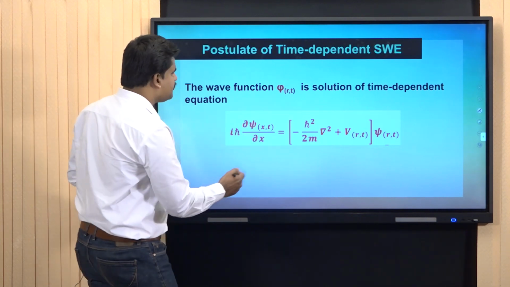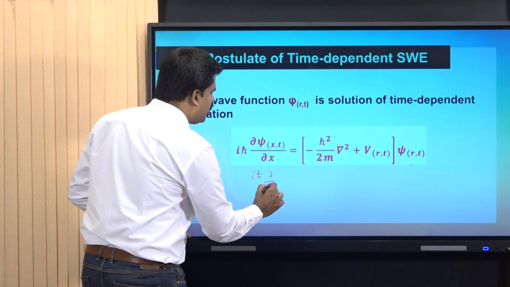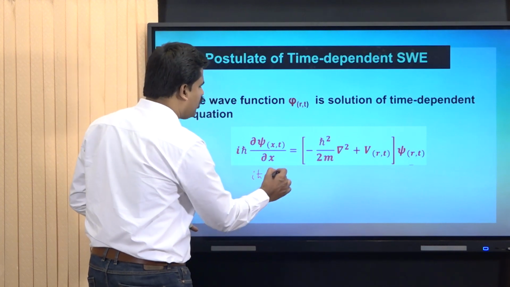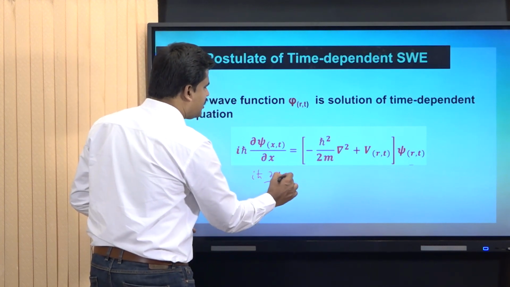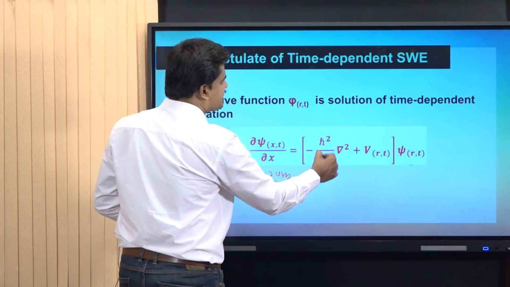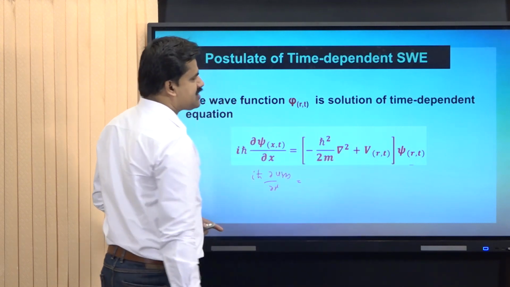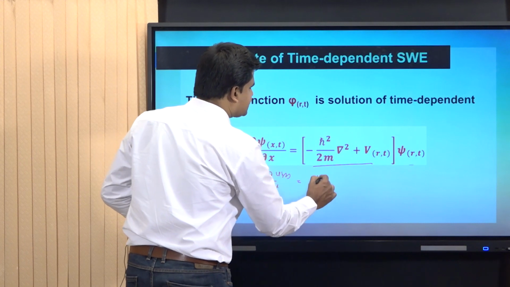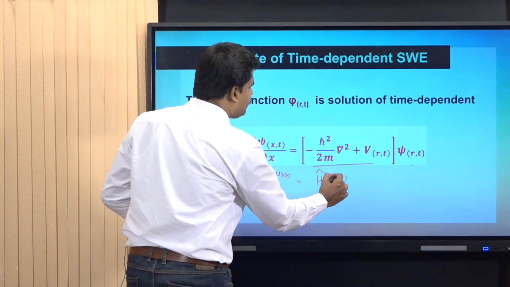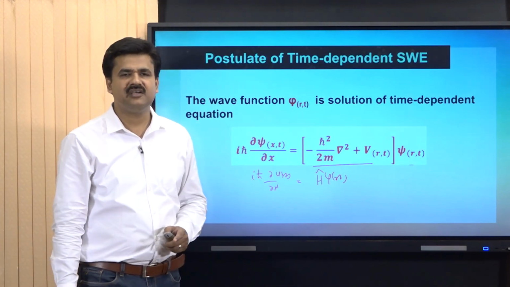So as a generalized form, we can represent it like this: iħ dou by dou t of psi of r,t equal to minus ħ square by 2m del square plus V of r,t into psi of r,t. This term is nothing but the Hamiltonian operator, H psi of r,t, and this is time dependent Schrodinger wave equation.